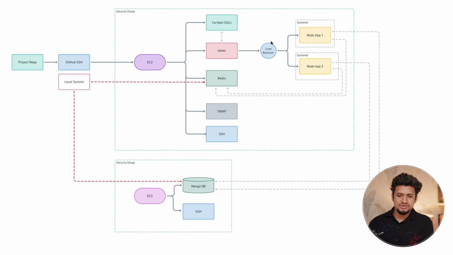And this load balancer is going to route our request to the first instance of our API service and also distribute to the second instance. Why do we want to have two instances? Because suppose you have to deploy the new changes. You want to first update the first service, so it will go down. But your service should not go down for the end user. So when you are deploying on one service, the other service remains active. And even if one service fails, the other service will be able to handle the request.